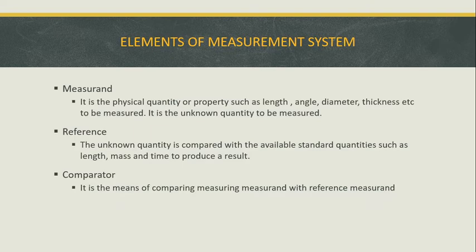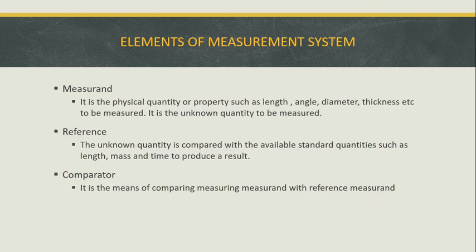Measurand is nothing but a physical quantity or property such as length, angle, diameter, thickness, etc., to be measured. For a square object, we can find out the length, height, and thickness of the square object.